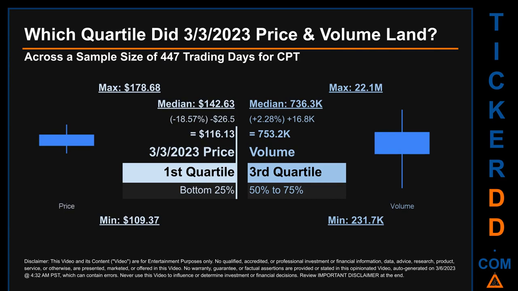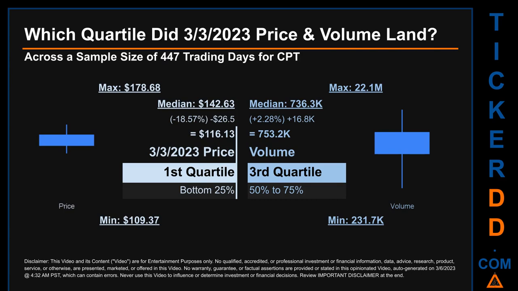Which quartile did the 3rd of March 2023 price and volume land? Across a sample size of 447 trading days, the maximum end of day price for CPT was $178.68, while the minimum was $109.37.